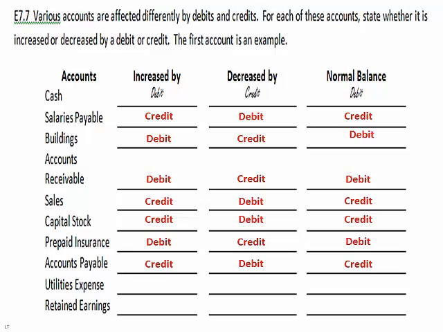Utilities expense, once again, is that contra owner's equity account that we talked about. It's on the right-hand side of the equation, but it's designed to lower the worth of the company, so we're going to debit. Debit will be an increase for expenses, credit will be a decrease, and debit will be our normal balance. Retained earnings, finally, is an owner's equity account on the right-hand side of the equation, therefore it's going to be a credit entry. Debit will decrease it, and credit will be our normal balance.